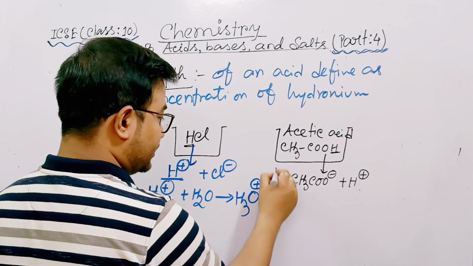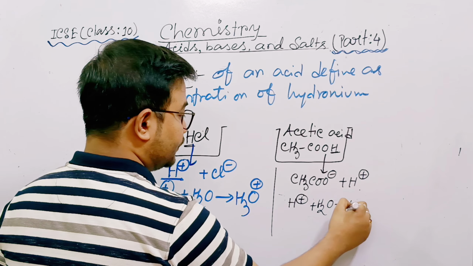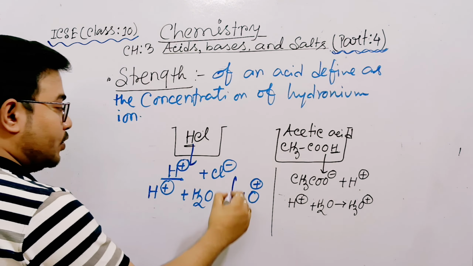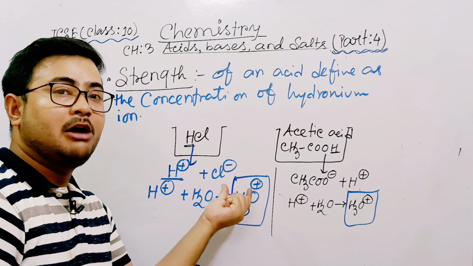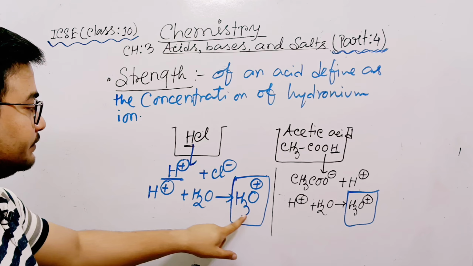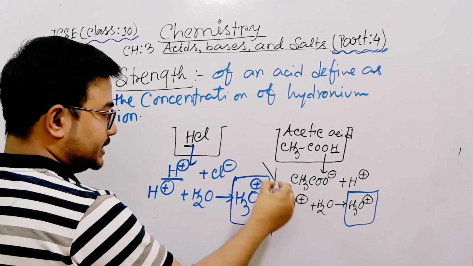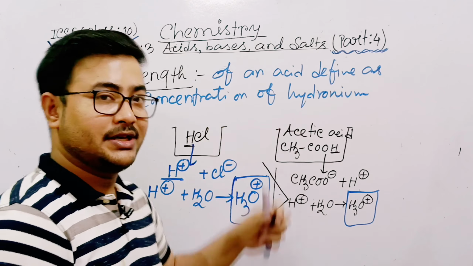Now the same concept: this H+ when combined with water will also form H3O+. So HCl forms H3O+, and acetic acid also forms H3O+. Both can form hydronium ion. Now if the concentration of the hydronium ion of HCl is more than that of acetic acid, then it is a stronger acid than acetic acid.